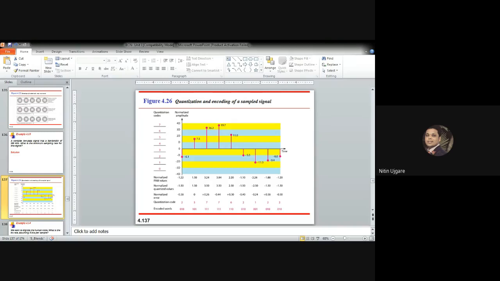Now quantization is one of the steps that we have seen as a part of the PCM encoder. So what is quantization? In quantization, the sampling results in a series of pulses of varying amplitude values, which range between two limits, the minimum voltage and the maximum voltage. And the amplitude values are infinite in between these two limits. So we need to map the infinite amplitude values onto a finite set of known values. This is achieved by dividing the distance between minimum and maximum into L zones, each of height delta.